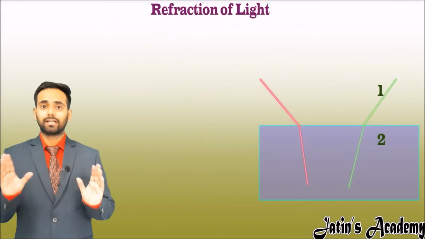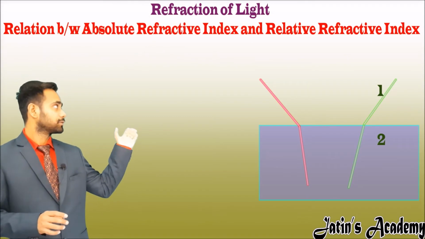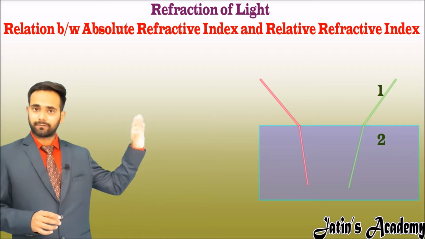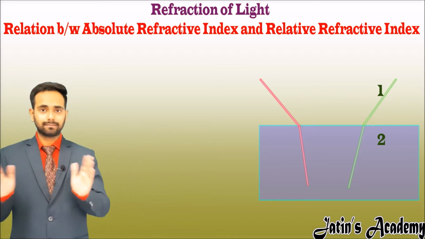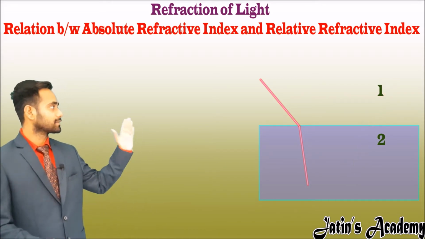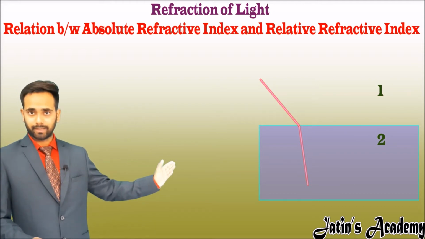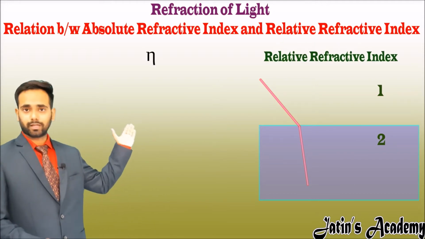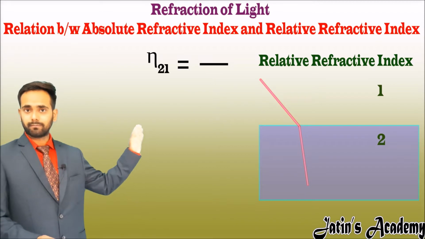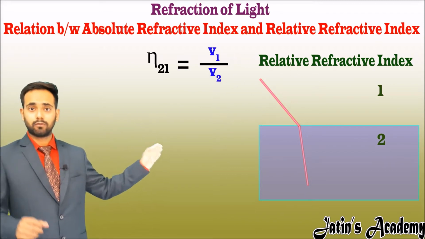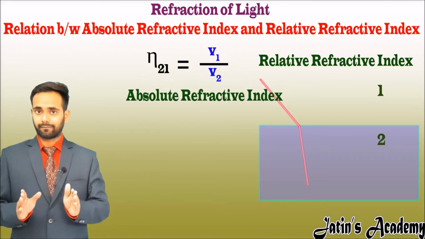Let's derive the relationship between the absolute refractive index and the relative refractive index. I am taking the same example in which light is coming from the first medium to the second medium. The refractive index of the second medium with respect to the first medium, that is N21, is V1 by V2. Now see the absolute refractive index.